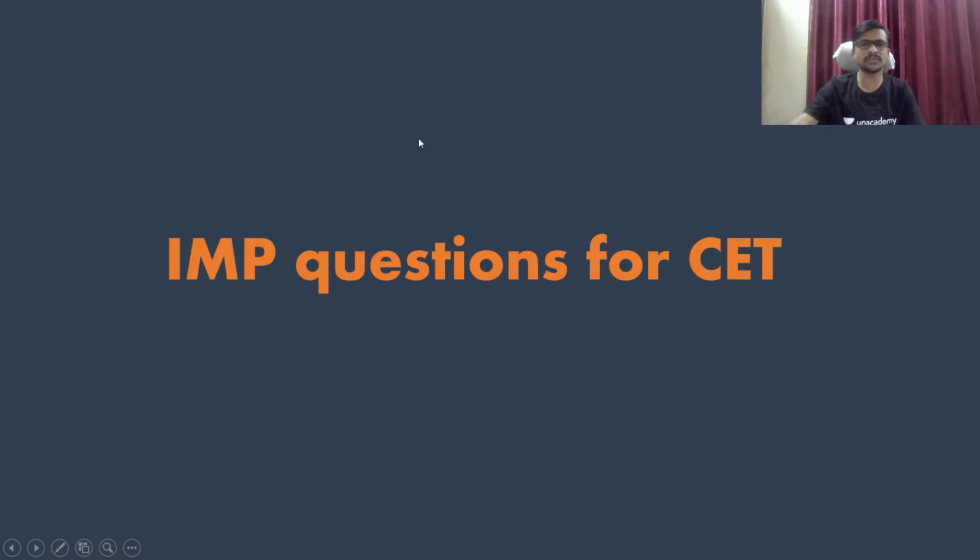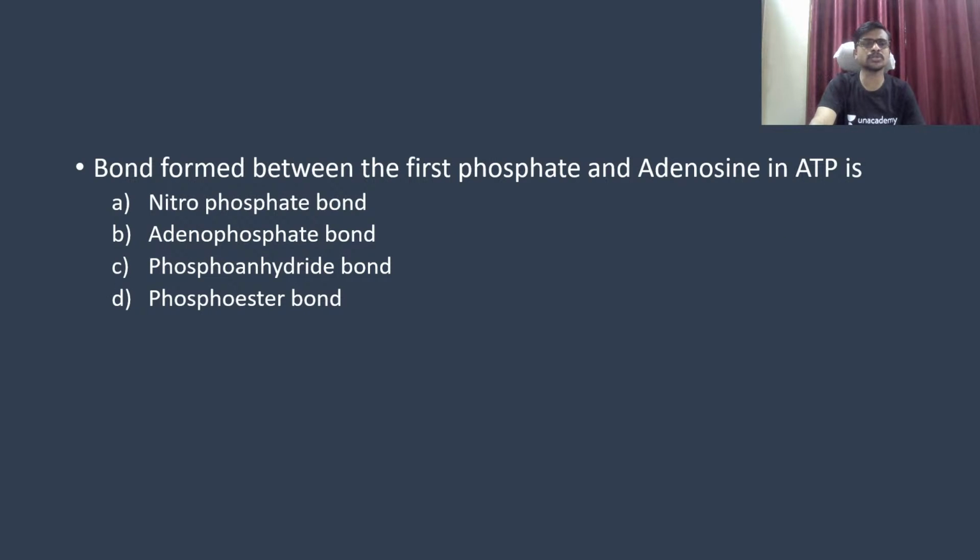Okay, so let's start with our session, guys. The IMP questions from biology for CET examination. Okay, so the first question is in front of you. Bond formed between the first phosphate and the adenosine in an ATP is: nitrophosphate bond, adenophosphate bond, phosphoanhydride bond, and the phosphoester bond.